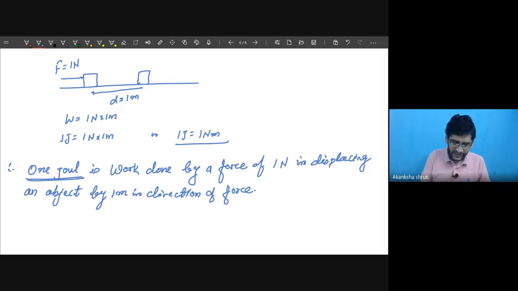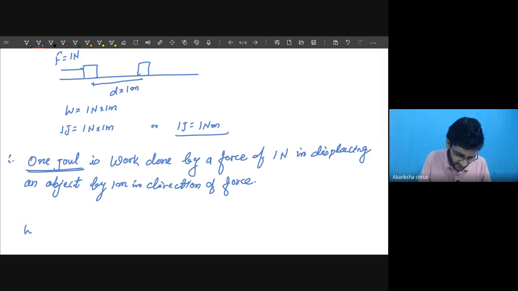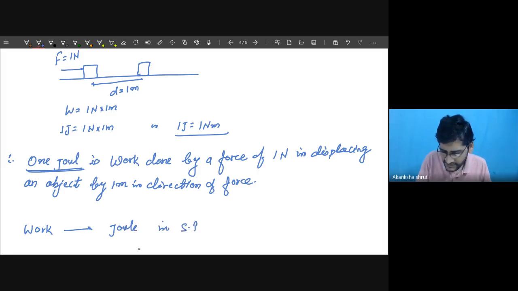So keep in mind, this 1 joule is our SI unit. So the unit of work is called joule in SI units. SI unit is also called MKS unit.